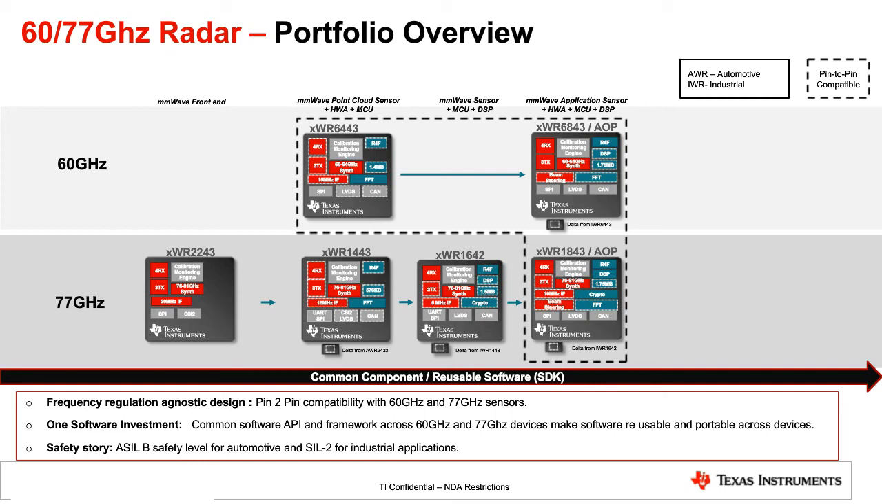So the 6843 device, for example, is pin-to-pin compatible with the 1843 below at 77 gigahertz, and it's also pin-to-pin compatible with the 6443. So essentially, your design becomes much simpler now. Coming to software, it is one software investment.